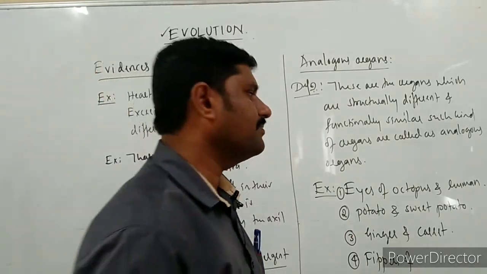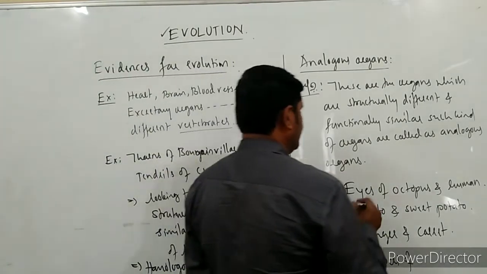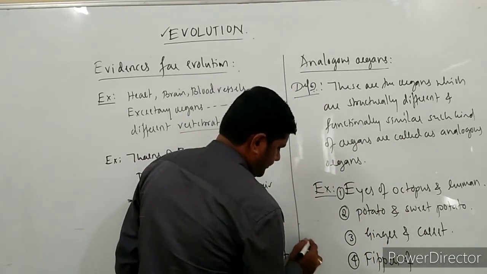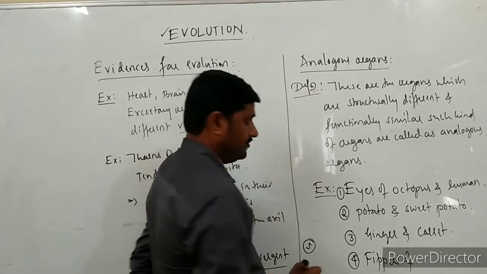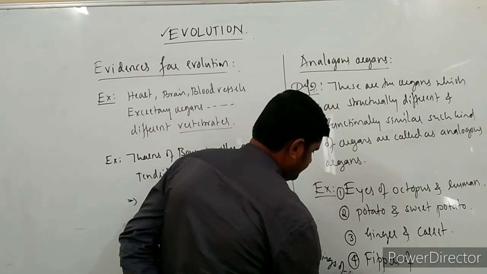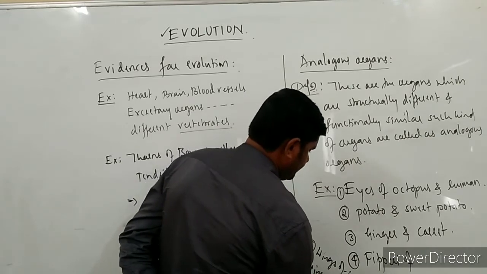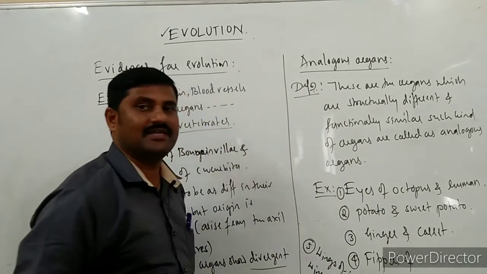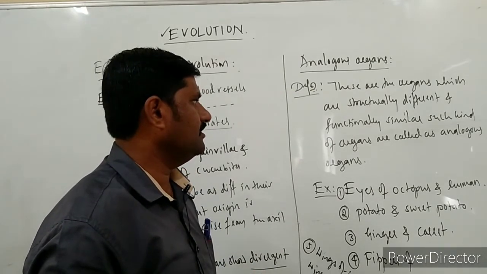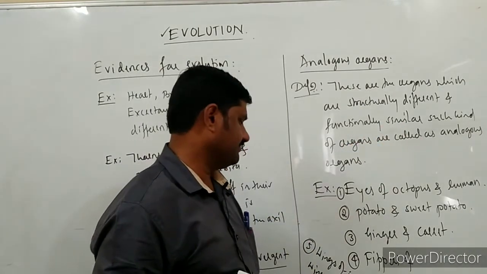Apart from all these examples, one more example I must give over here. So I shall write here myself, fifth one, you write there. That is nothing but wings of insects and wings of birds. Structurally they are different, but functionally they are similar.